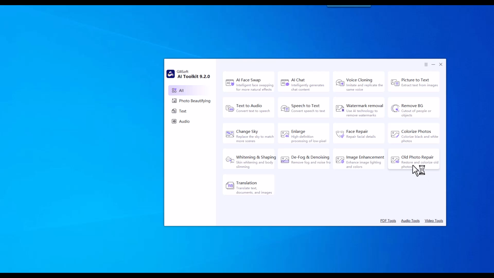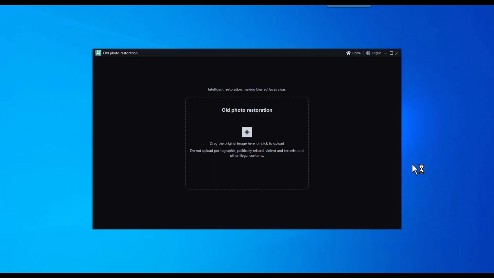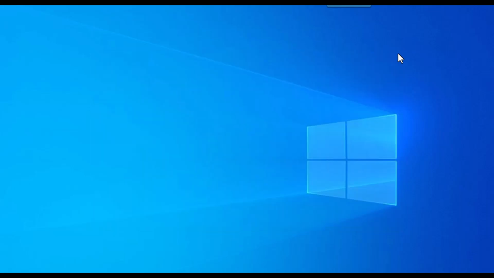Old photo repair. Old photo repair breathes new life into old and damaged photos. It uses advanced techniques to restore and colorize them, preserving memories and bringing back the details and vibrancy. It helps to cherish and showcase precious moments from the past.